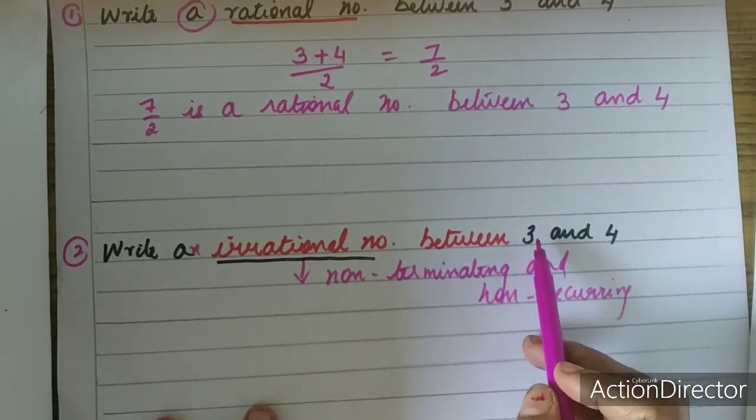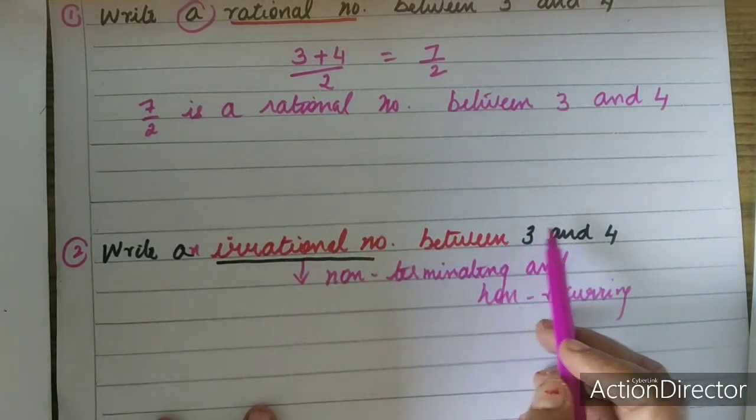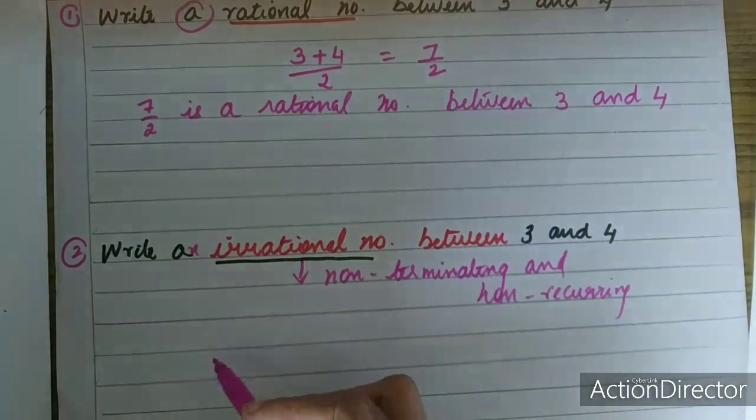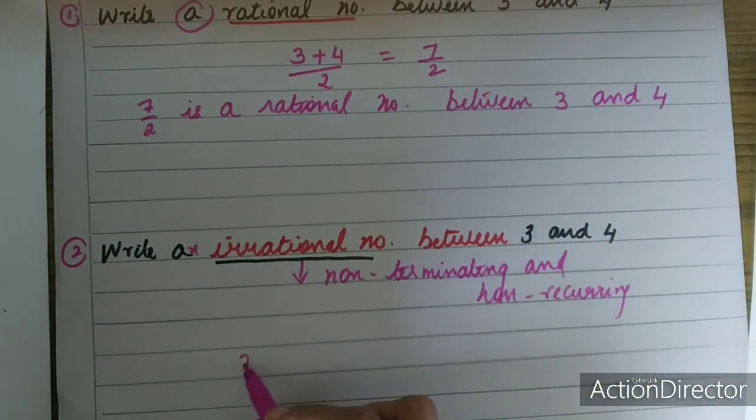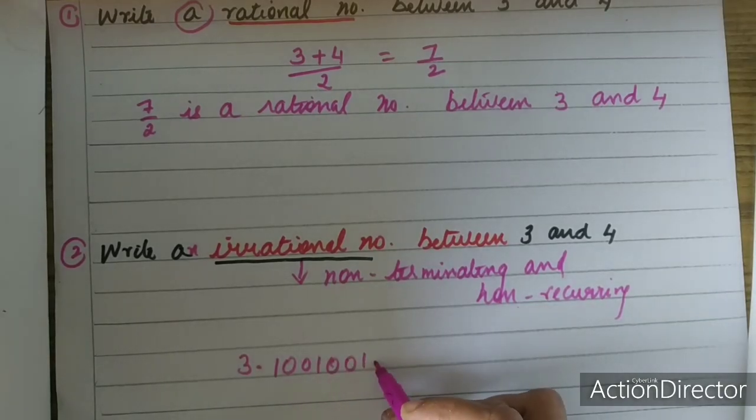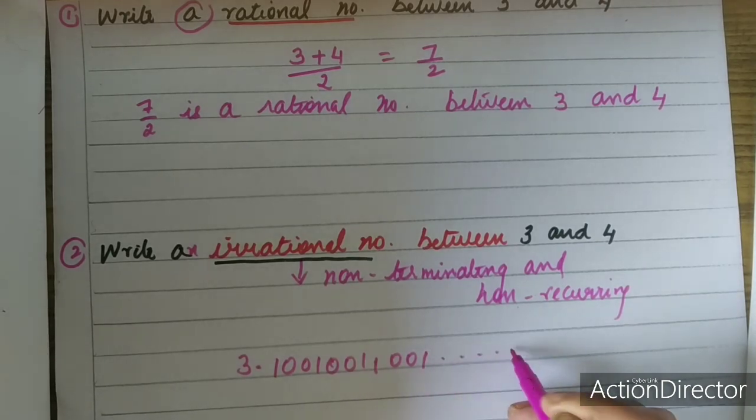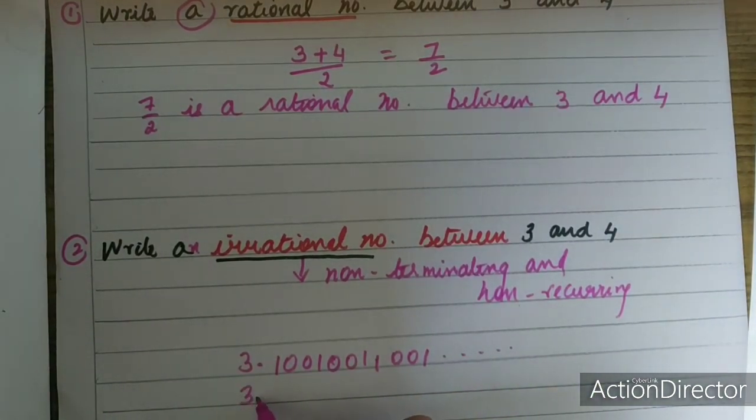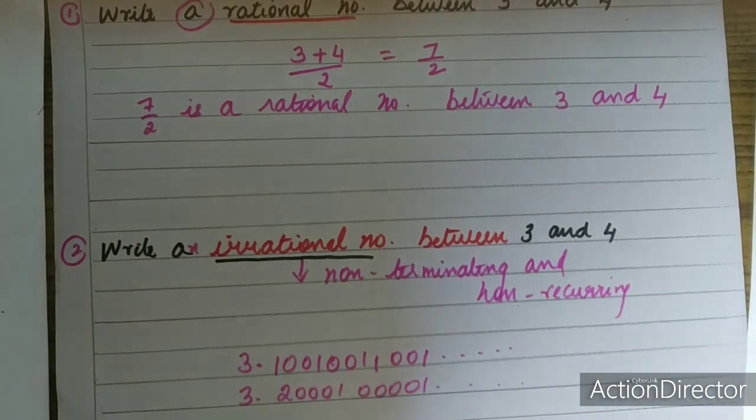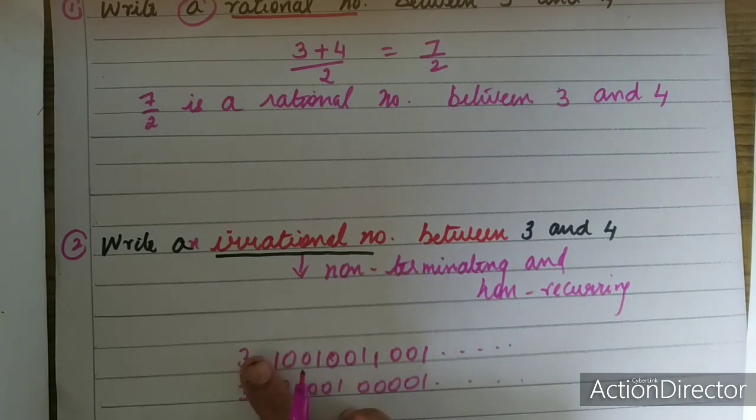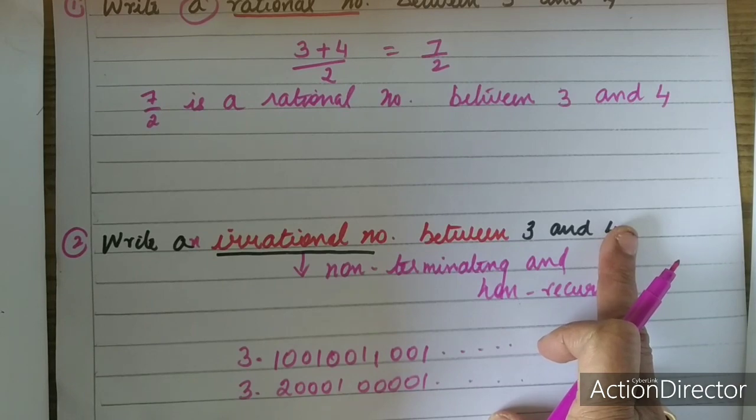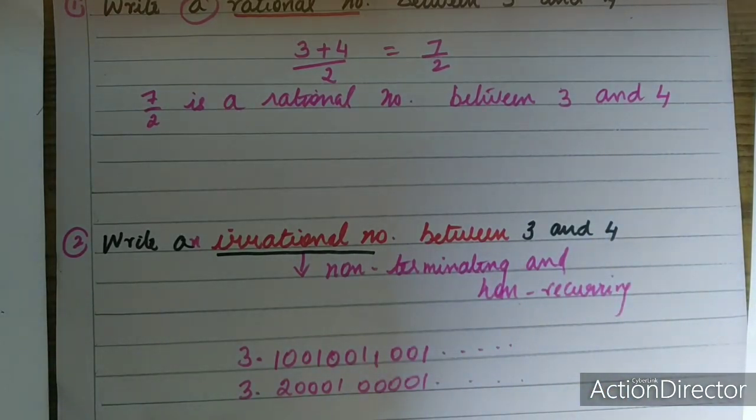So here I am asked to find an irrational number between 3 and 4. That is, an irrational number should lie between 3 and 4. It's very easy to write. So I can write it as 3.10001, any number I can write. The 1 should not get repeated. Keep the dots over here. I can also write it as 3.20001 00001 etc. This is very easy to write, but see to it that your number always lies between 3 and 4. Be very careful in the exam.